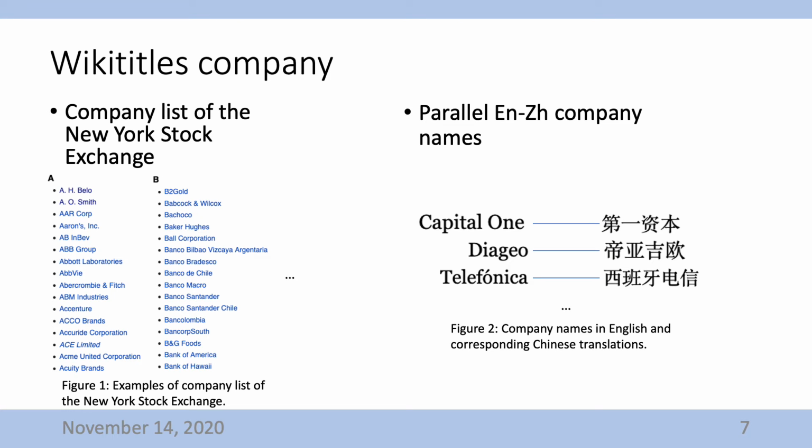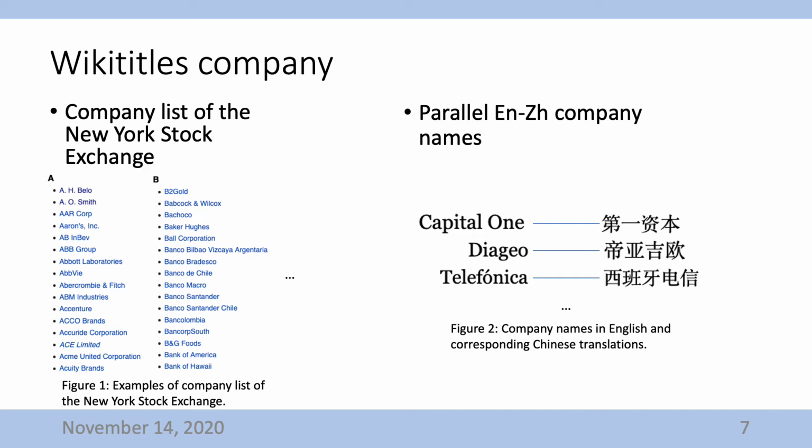To evaluate NE translations in three criteria manually, we choose NEs in the domain of company names, which includes enough parallel data with all translation methods. We construct our evaluation data based on the company list of the New York Stock Exchange, and some examples are shown in Figure 1, in which we select the companies that have both English and Chinese Wikipedia pages as source and target NEs respectively, shown in Figure 2.